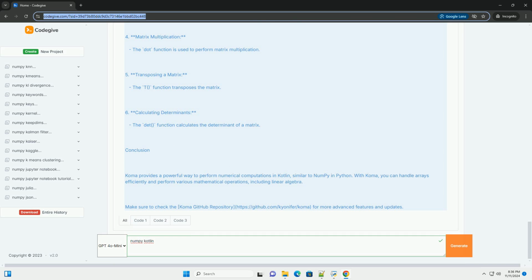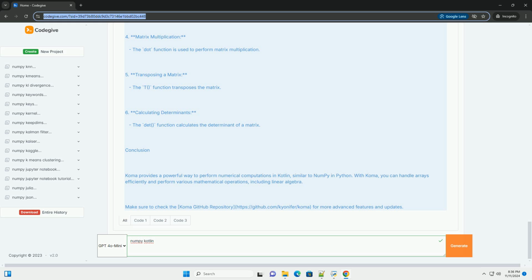2. Basic operations. After setting up your project, you can start using Comma for numerical operations. Below are some examples. Example code. Here's a simple Kotlin program demonstrating various numerical operations using Comma.